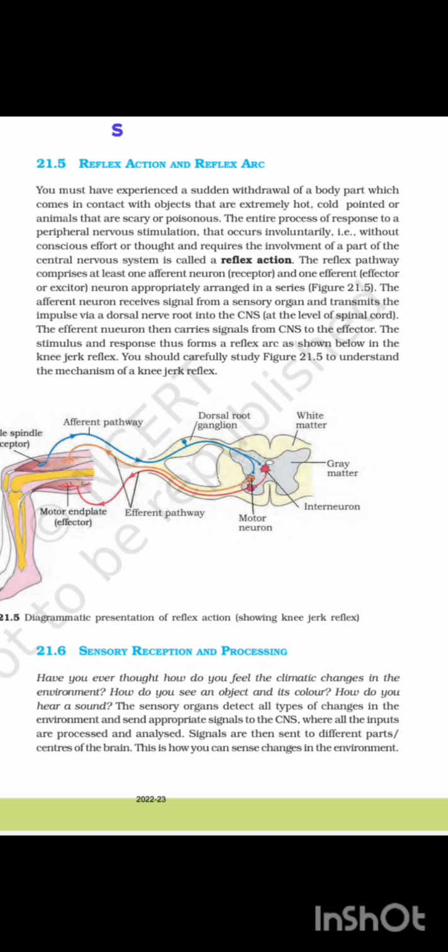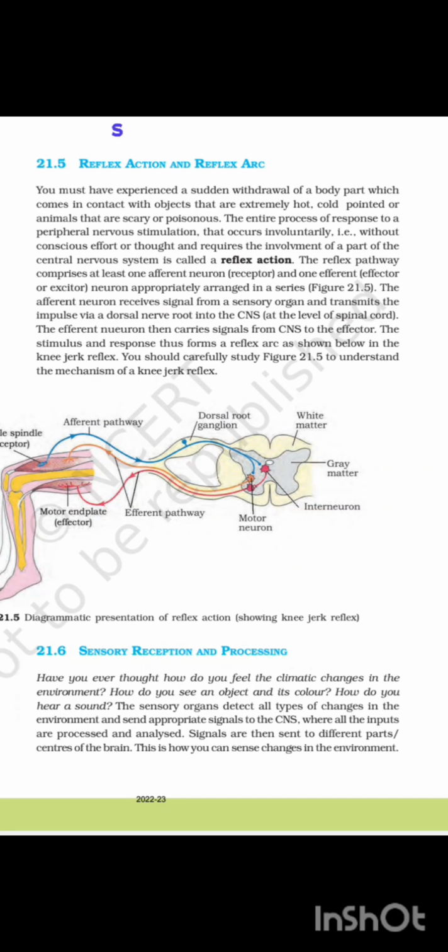At the level of spinal cord, the efferent neuron then carries signal from CNS to the effector. The stimulus and response thus form a reflex arc as shown below in the knee jerk reflex. You should carefully study figure 21.5 to understand the mechanism of knee jerk reflex. Figure 21.5: Diagrammatic representation of reflex action showing knee jerk reflex.